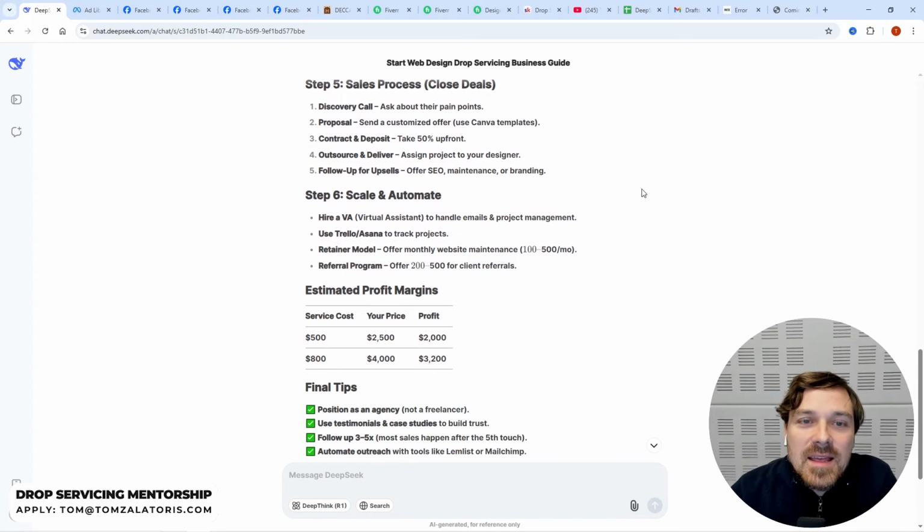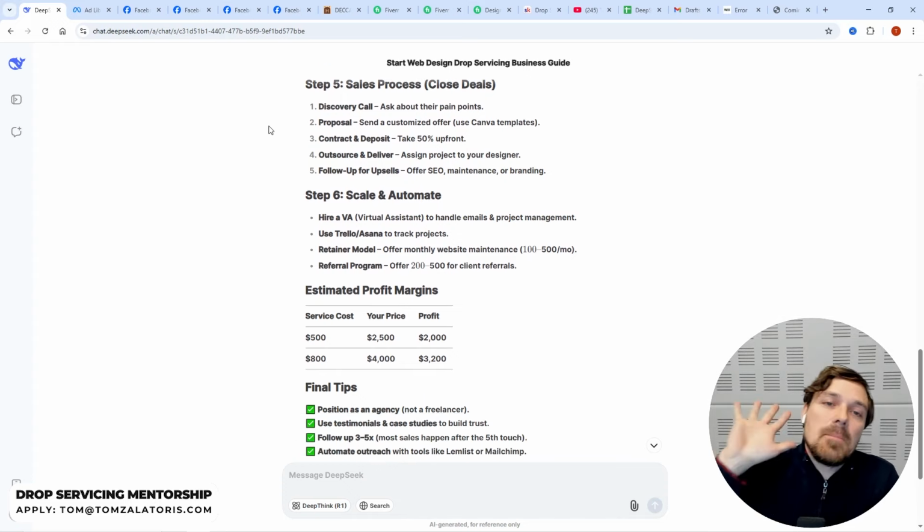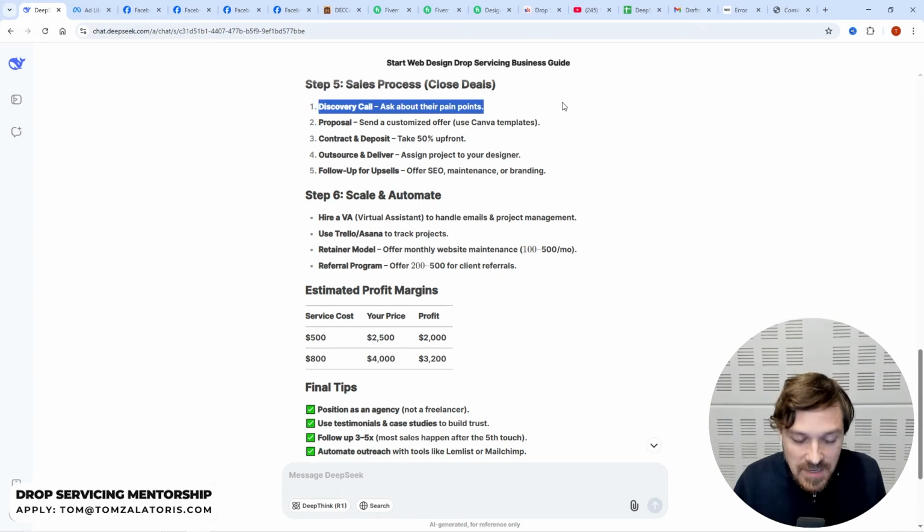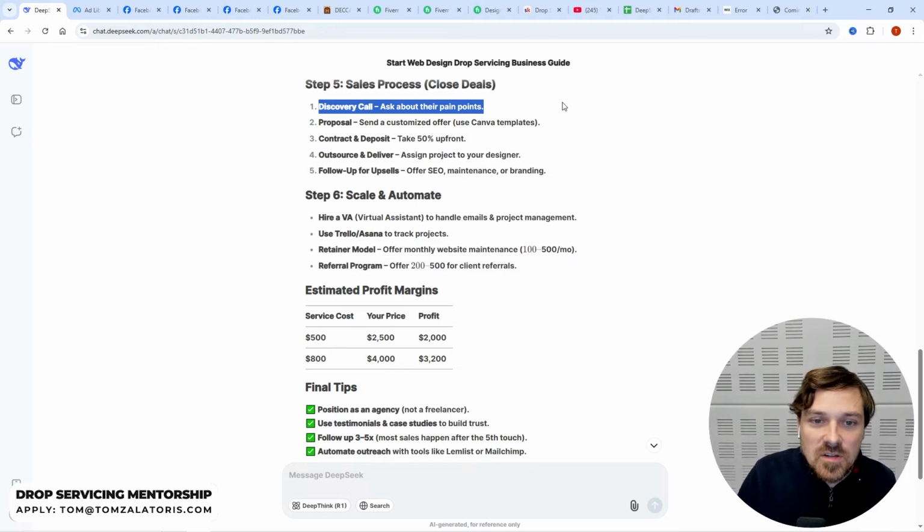Okay. And then what is really important now is step 5, according to DeepSeek. So the sales process. How do you actually close deals? First of all, you really need to actually get a reply from your client just saying that he is interested, or you piqued his curiosity. With that in mind, typically with web design, if you are on the lower side, so for example, $1,500, $1,700, you might actually get away without having calls.